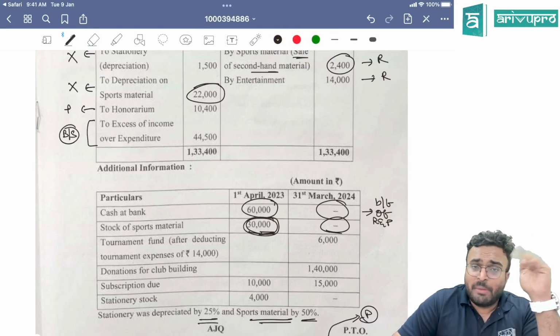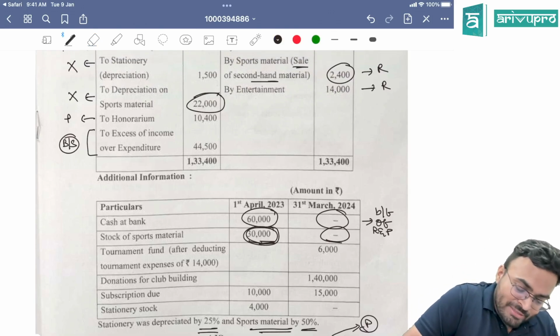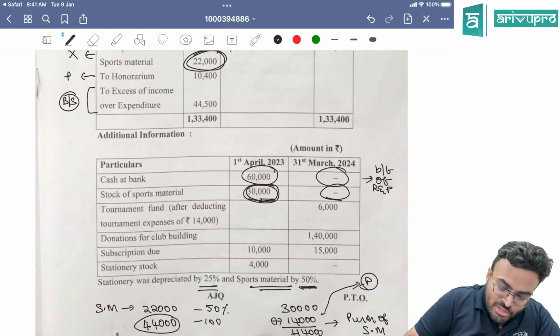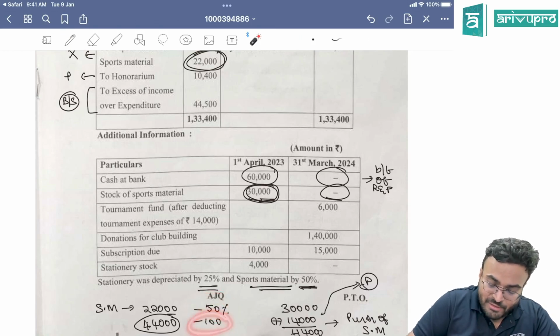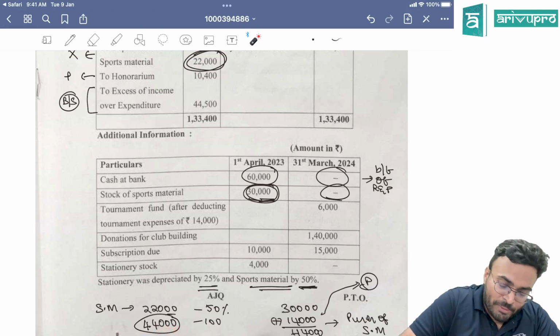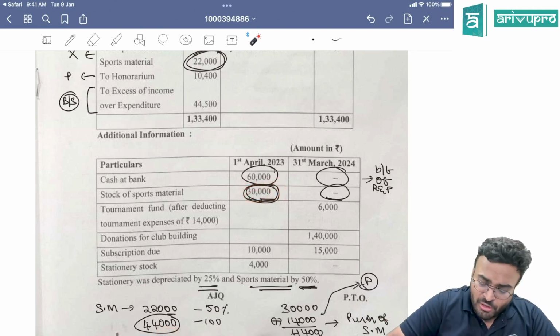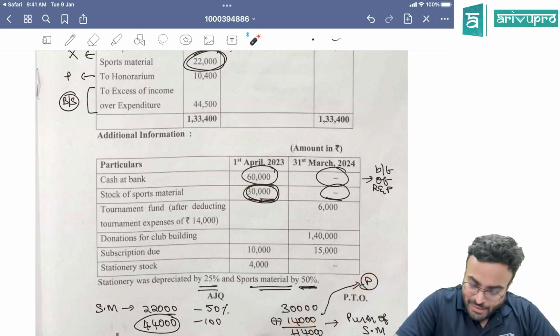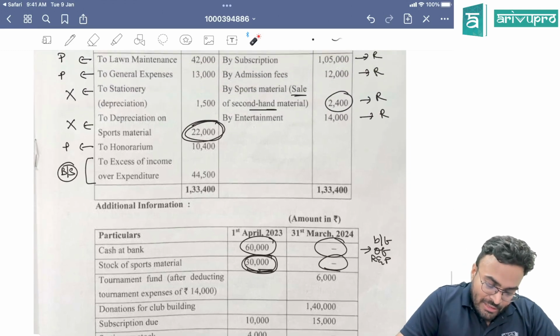Opening balance they gave, depreciation rate they gave, and depreciation amount they gave. Depreciation of sports material is 50%. So depreciation is 22,000. So 50% is 22,000. How much is 100%? 44,000. But can you see opening balance was 30? How did it become 44? If they purchase, it will go into the payment side of receipt and payment account. Clear? That is one thing.